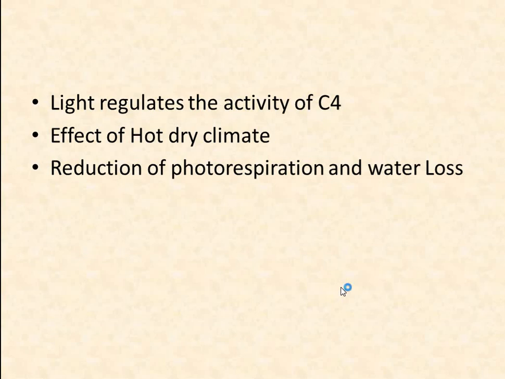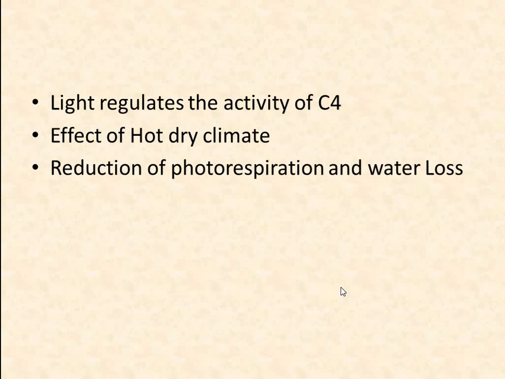In hot, dry climates, the C4 cycle reduces photorespiration and water loss. Two features of the C4 cycle in C4 plants overcome the deleterious effects of higher temperature on photosynthesis that were noted earlier. First, the affinity of PEP carboxylase for the substrate bicarbonate is sufficiently high that the enzyme is saturated by bicarbonate in equilibrium with air levels of CO2.